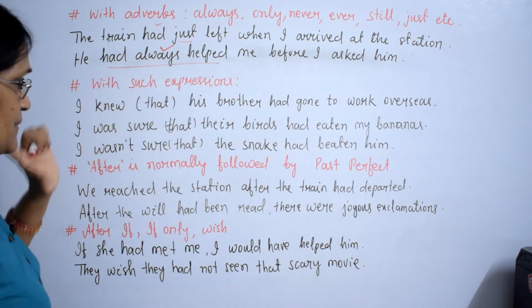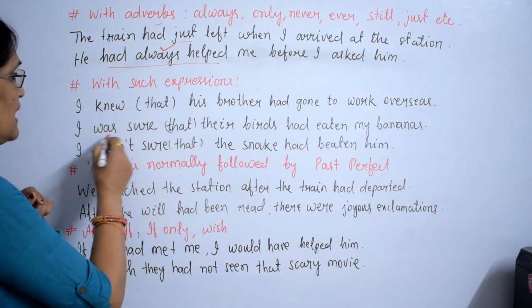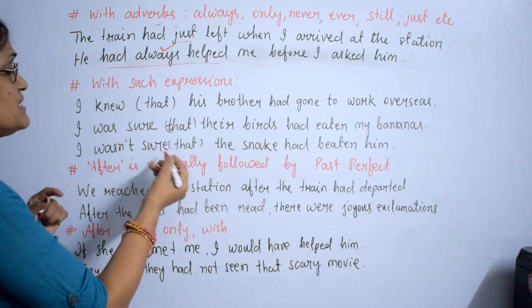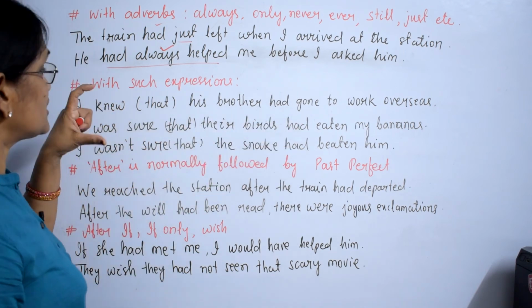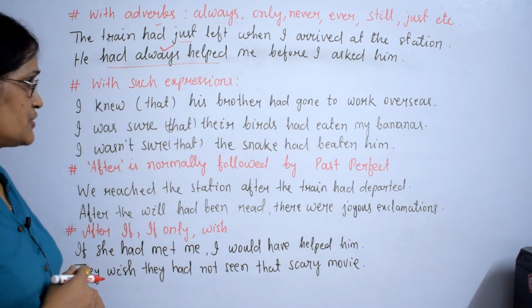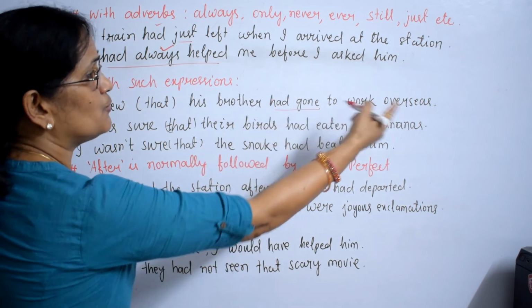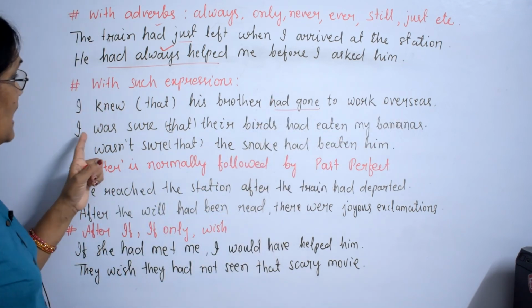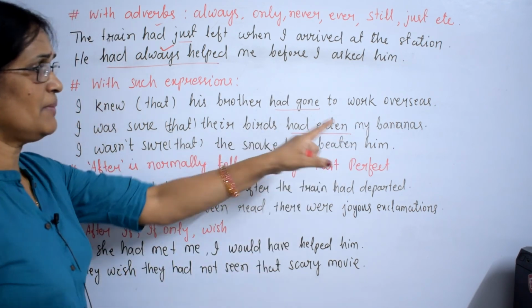With expressions such as I knew that, I was sure that, I wasn't sure that, you use past perfect. That means such expressions are followed by a past perfect construction. I knew that his brother had gone to work overseas. I was sure that their birds had eaten my bananas.